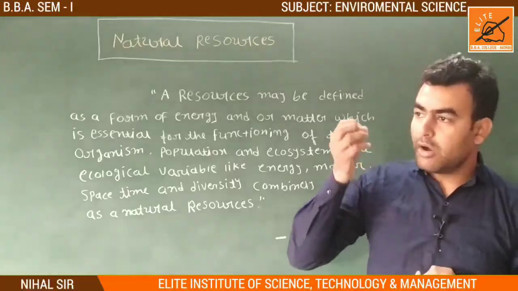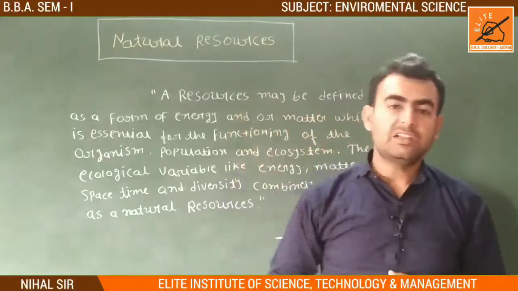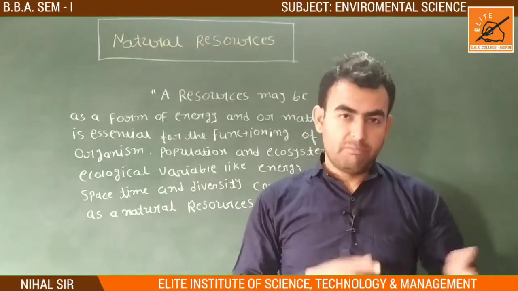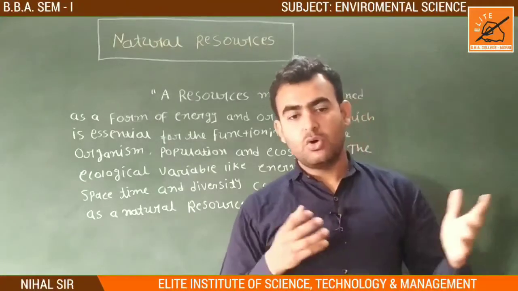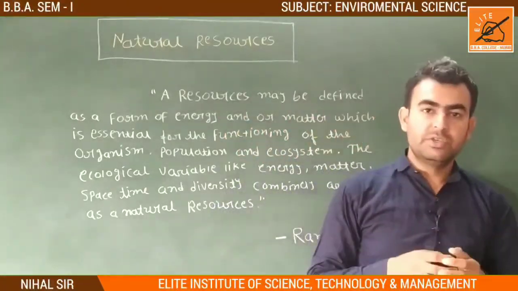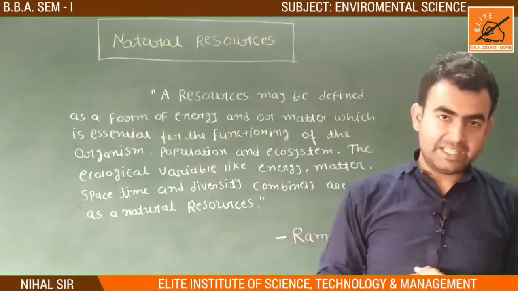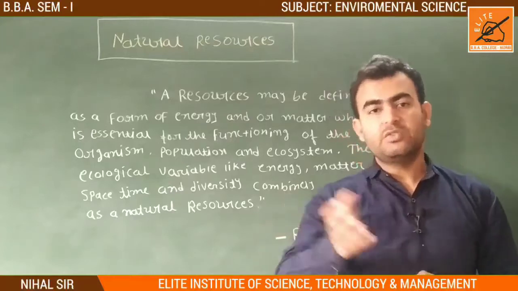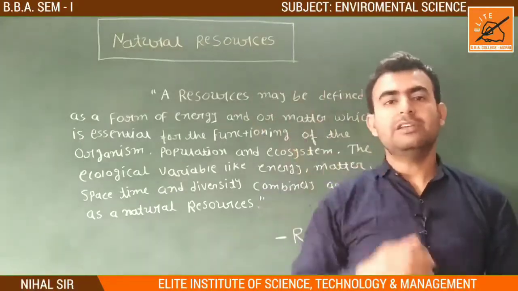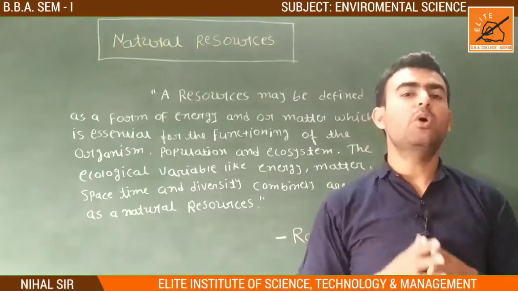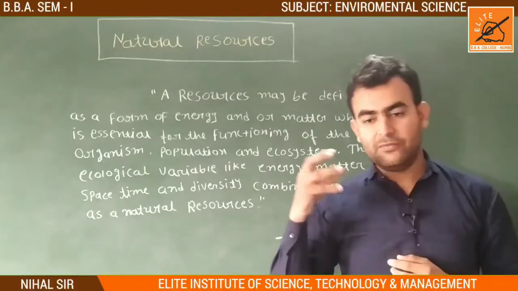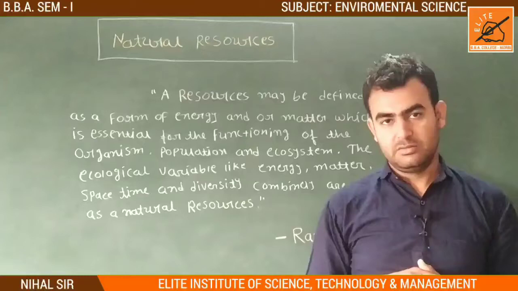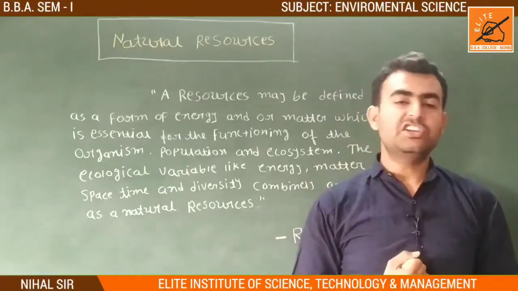Then we can say that we are living on food. How do we make food? It is made by agriculture. In agriculture we grow plants and other things. These plants consume sunlight as food and then grow up, and then we consume these plants as food. So it is a natural resource.